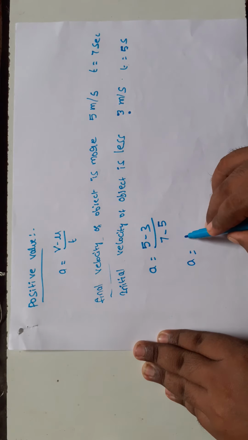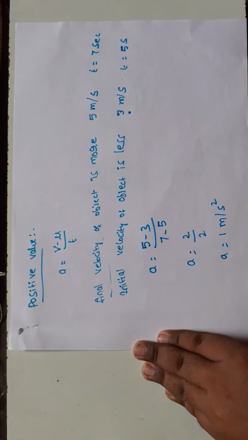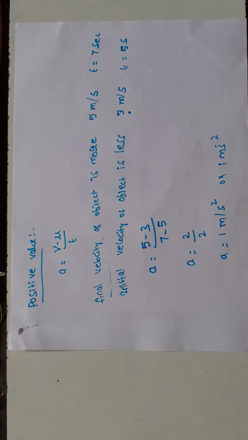On the numerator, 5 minus 3 is 2, and on the denominator, 7 minus 5 is 2. So acceleration equals 1 meter per second square, or 1 meter second power minus 2.